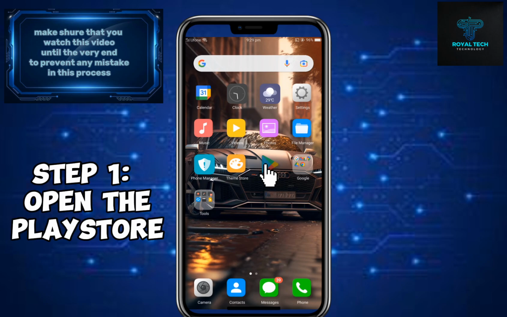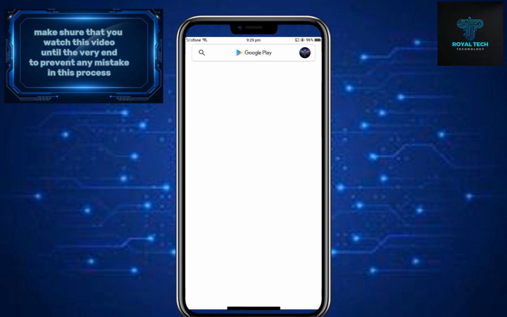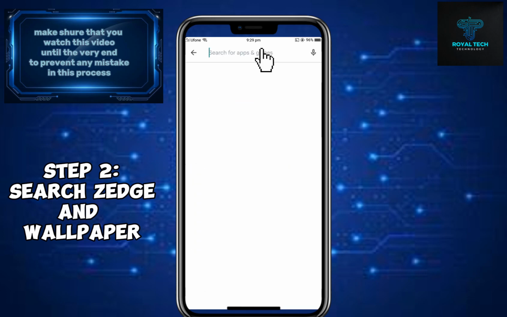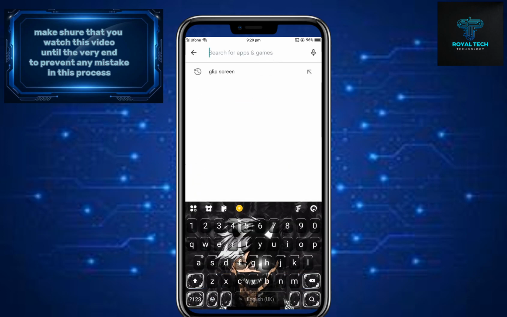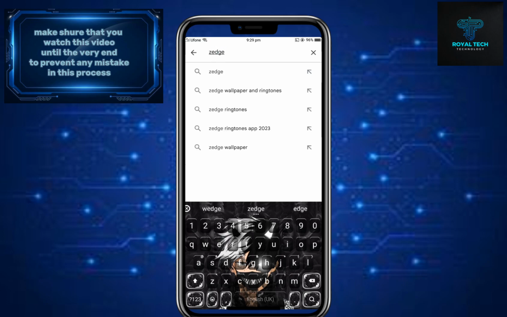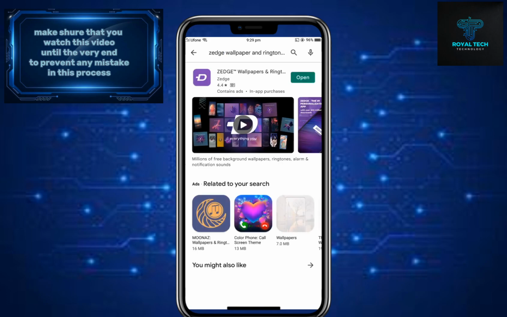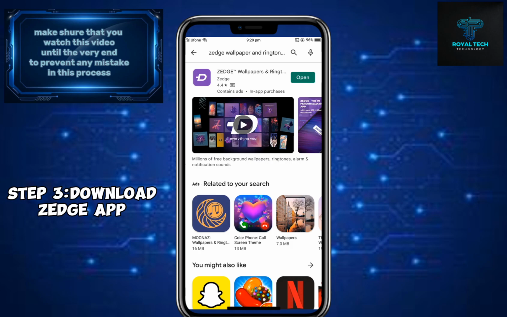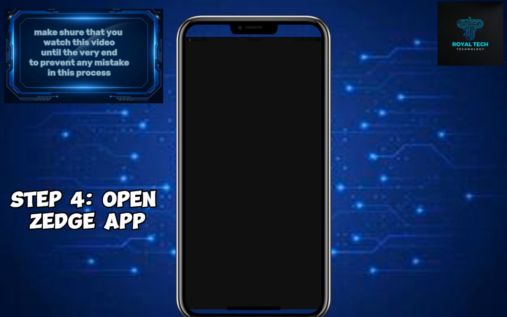Step 1. Open the Play Store. Step 2. Search Zedge wallpaper and ringtone. Step 3. Download Zedge wallpaper and ringtone app. Step 4. Open Zedge app.